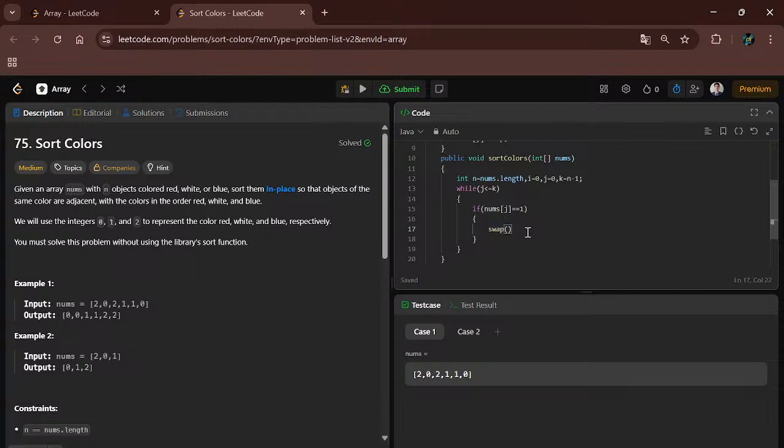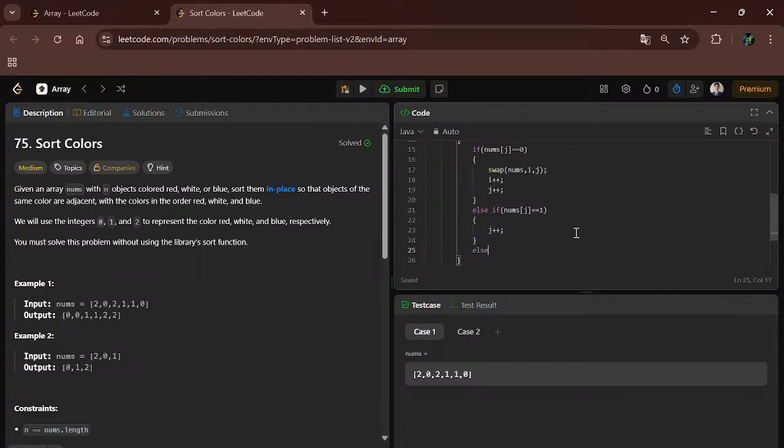Then we will come to the original code. If nums of j is equal to 0, then we have to swap i comma j, and we will increment i and j also. Else if nums of j is equal to 1, then we have to increment j.